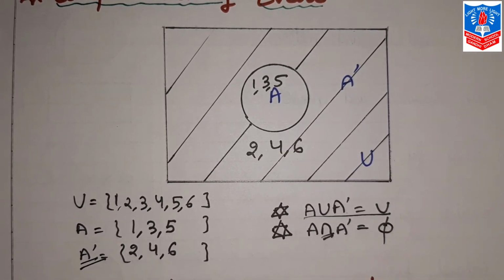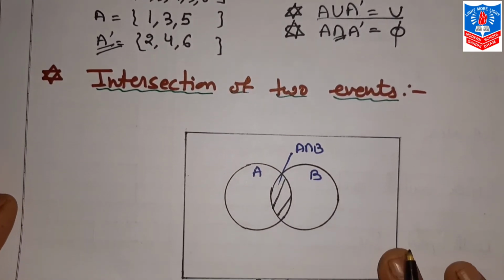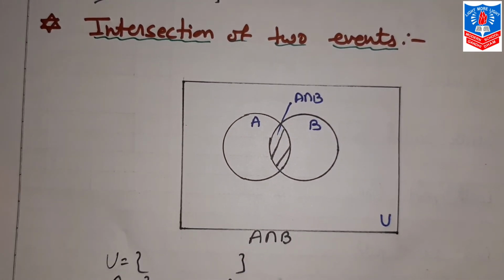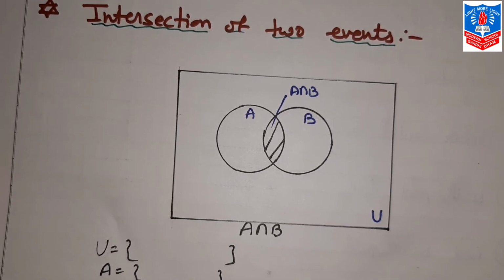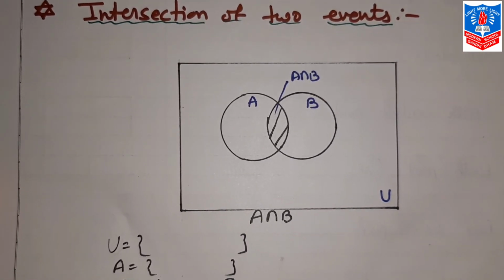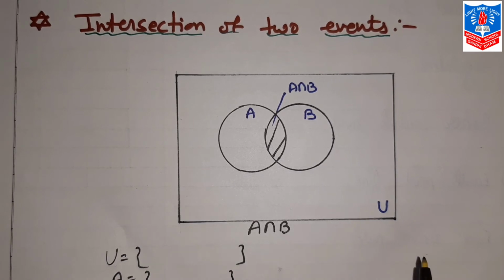Our next topic is the intersection of two events. Now what is this intersection of two events? Simple.